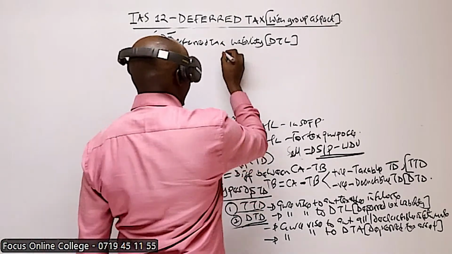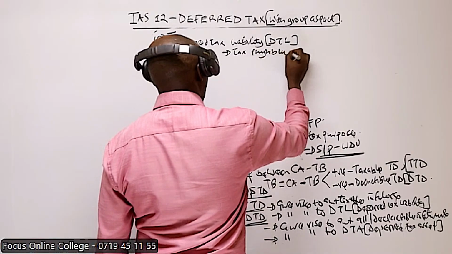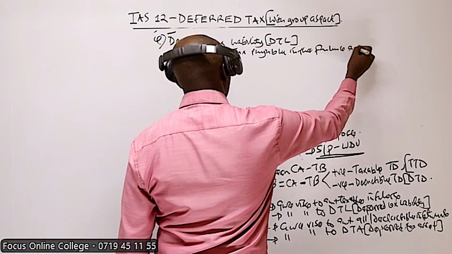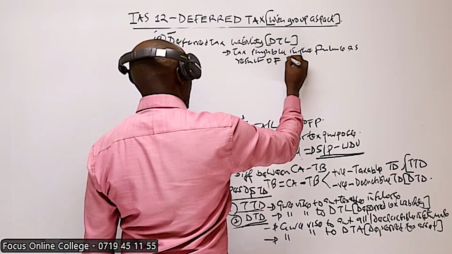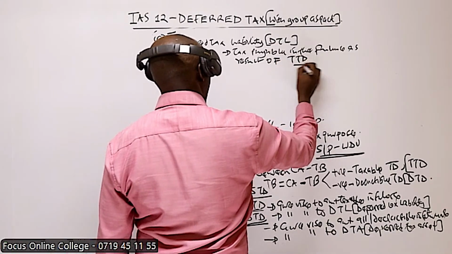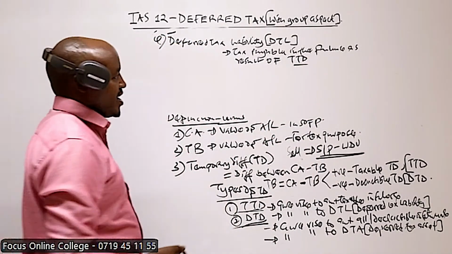Tax payable in the future as a result of taxable temporary difference.